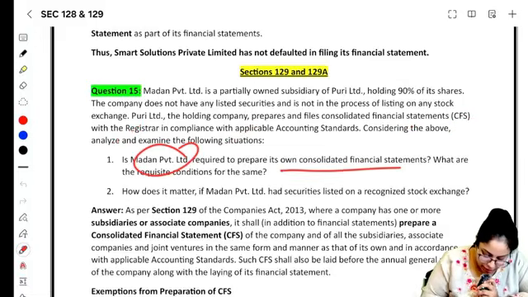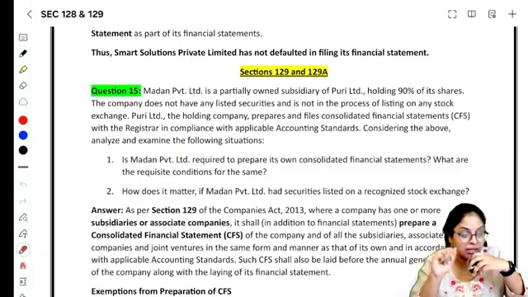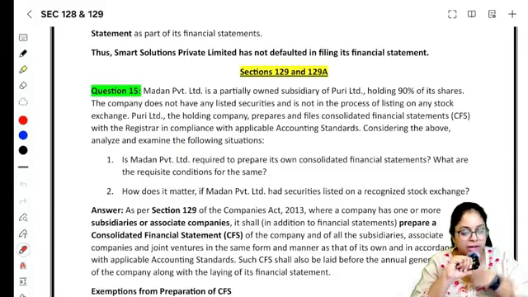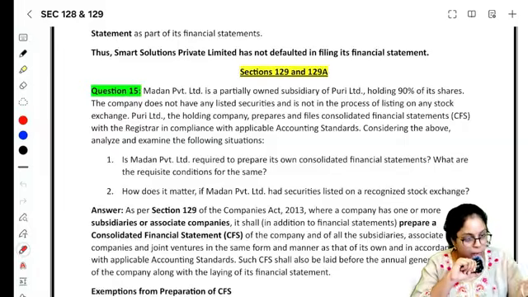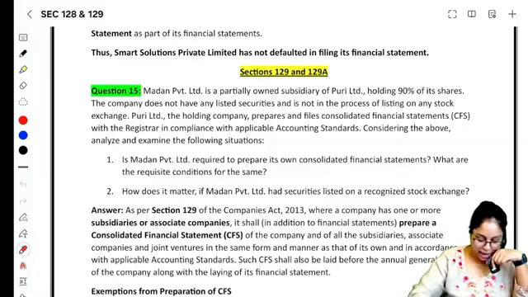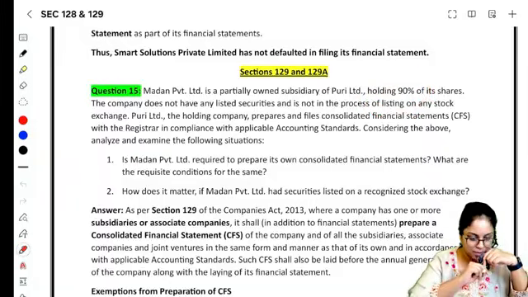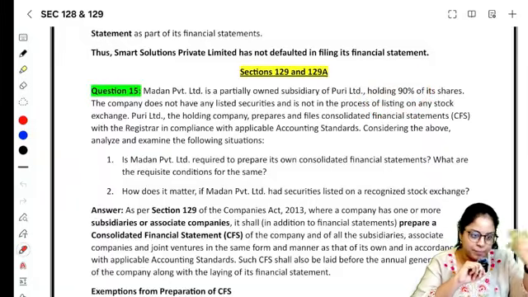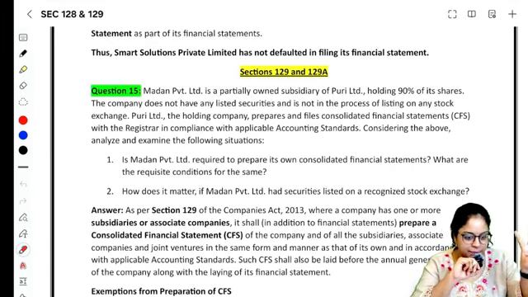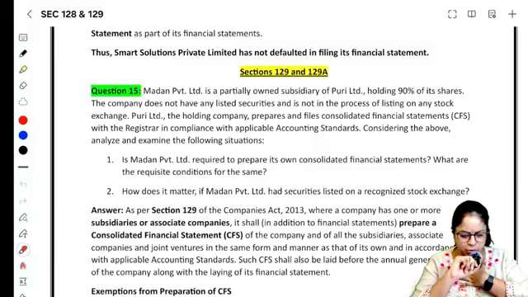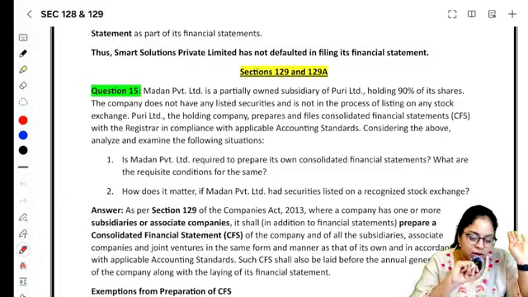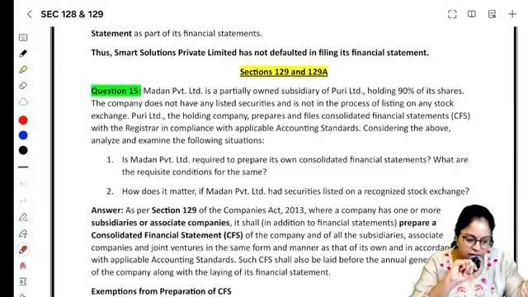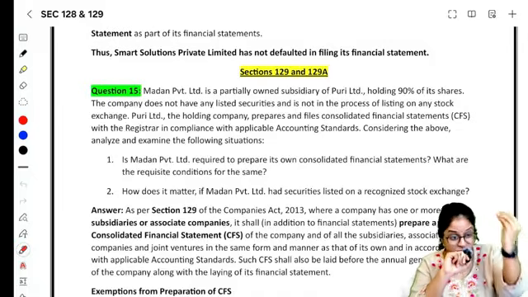Is Madan Limited required to prepare its own financial statements and what are the requisite conditions? Can you escape from preparing CFS? The answer is yes, provided you are a partly or wholly owned subsidiary, which I am in this case. Right, I am a partly or wholly owned subsidiary. 90% of my shares are held by Puri Limited. I am a partly owned subsidiary. Second, did I get permission from all the other shareholders saying that they have no objection if I don't prepare CFS? You'll have to get that. Third, right, you're neither listed nor in the process of listing. Fourth, anyway, your ultimate holding is preparing the CFS. So if all these conditions are satisfied, you need not prepare consolidated financial statements. It is okay, you are exempted.